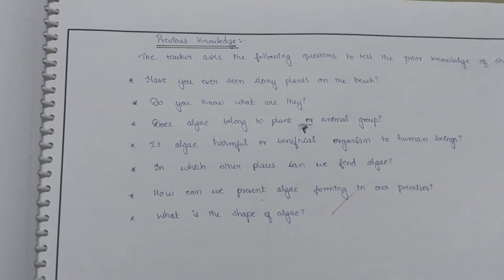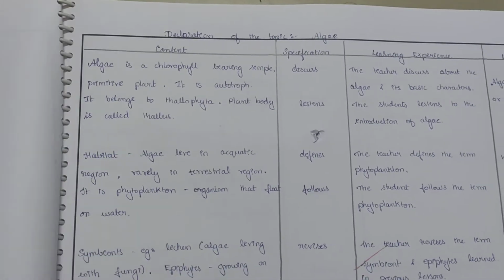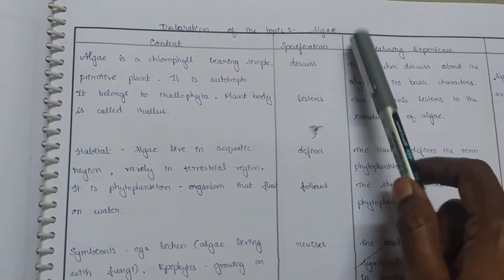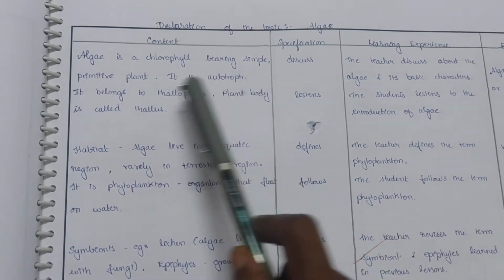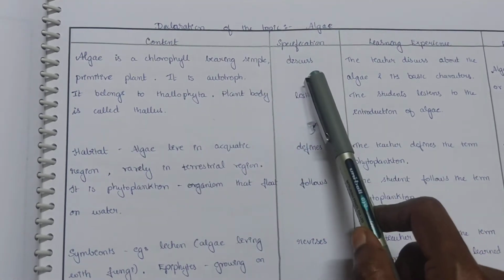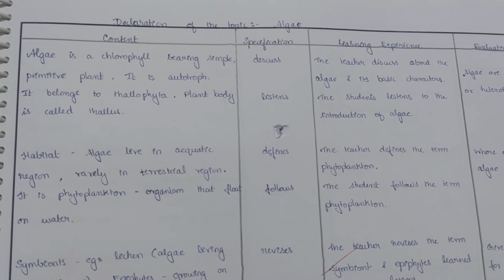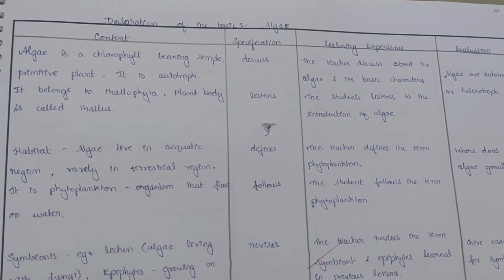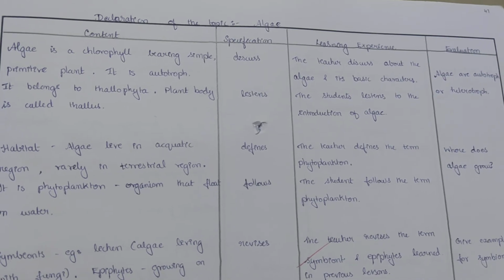Next, we are moving on to the next page, which is the content page. Declaration of the topic: write algae. Algae is a chlorophyll-bearing simple primitive plant. It is an autotroph. It belongs to Thallophyta. Plant body is called thallus. So discuss: the teacher discussed the algae and its basic characters. The student listens to the introduction of algae. Evaluation: are algae autotrophs or heterotrophs?